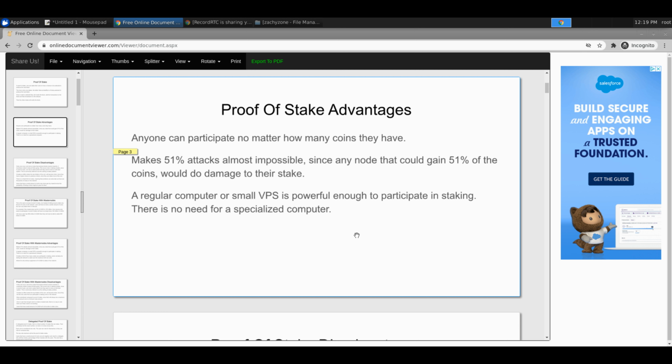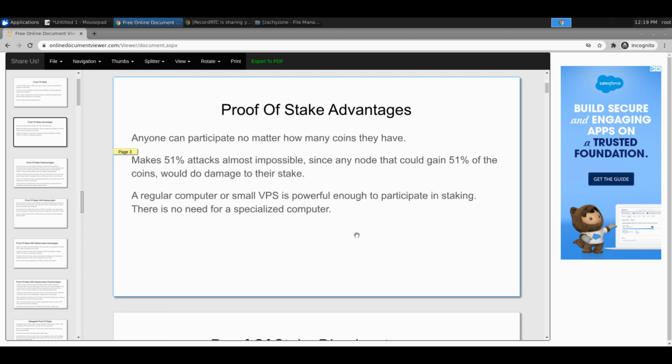So if you have 51%, you might try to double spend and kind of change the outcome of the transactions and blocks. So that's a huge one for me, because I look at it as much more secure if it's a proof of stake variant, because if you have 51% of the coin, why would you try to damage your own investment?